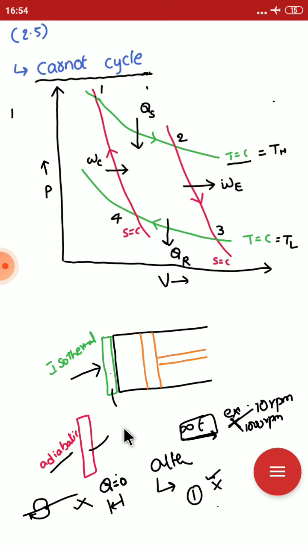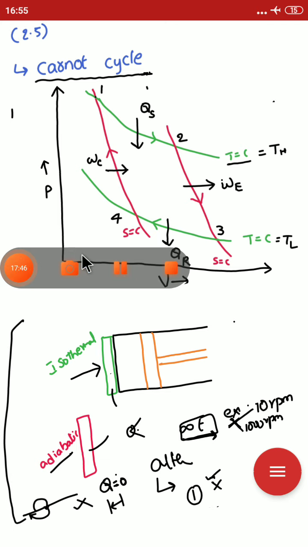For these two reasons, it is not possible to execute a Carnot cycle, but the Carnot engine is used as a reference engine only. This is the theory, and that is enough.